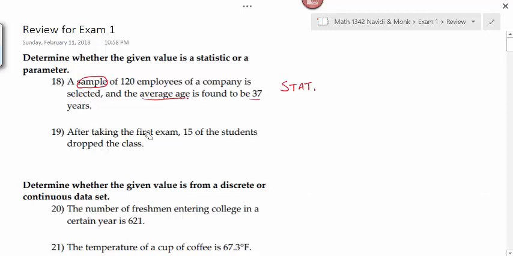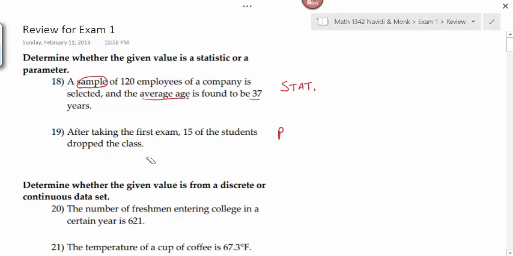Number 19, after taking the first exam, 15 of the students dropped the class. The class here would be our population. The proportion of students that dropped then would be 15 out of however many students were in the class. Would that be a statistic or a parameter? Parameter, because I'm looking at the population. There's nothing in this problem that indicates that I have a sample.